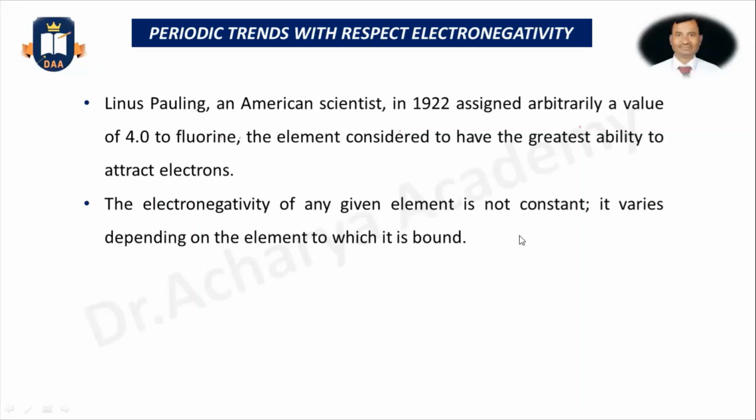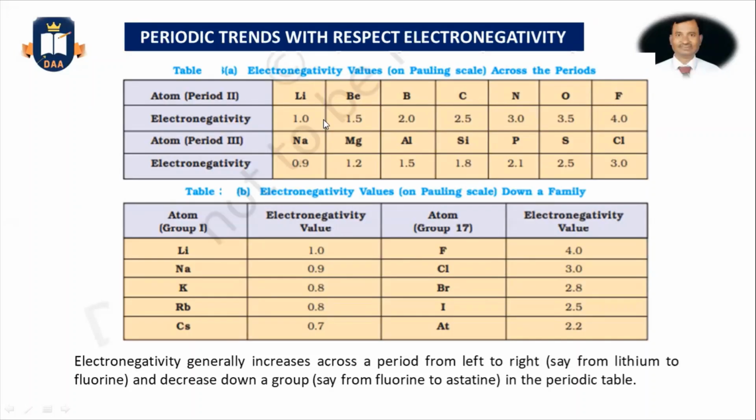So from compound to compound it may vary, and it varies depending on the element to which it is bound.